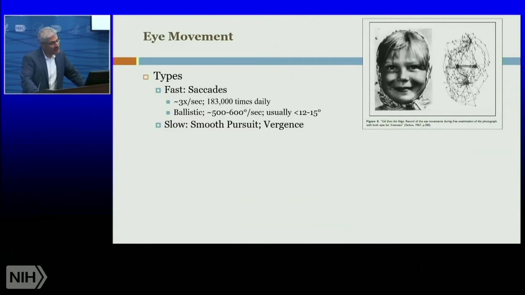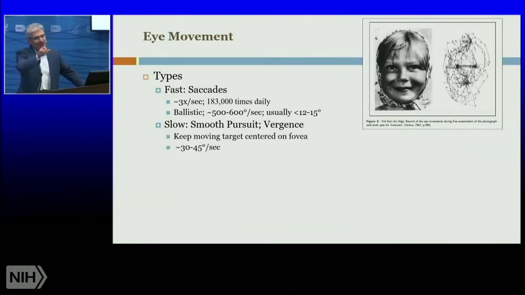On the other hand, you have slow eye movement, and two main kinds, smooth pursuit. This is when you have a target that's moving, and you want to keep track of that moving target. Then you follow with a different type of eye movement, a slow eye movement. It's much slower, more than 10 times slower than the saccades. Of course, the key for all eye movements, fast and slow, is to keep the target on the most sensitive part of the retina, the fovea, which is only a tiny, tiny part, only about 2 degrees.